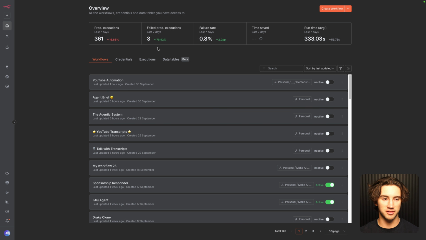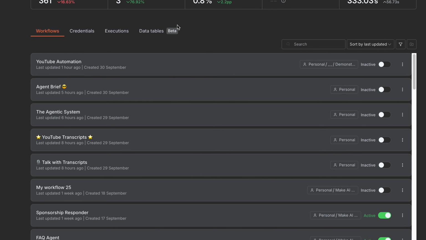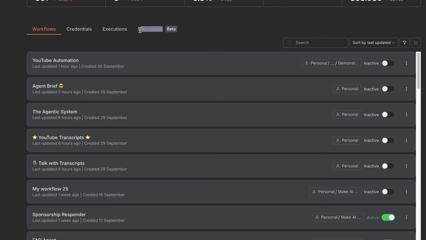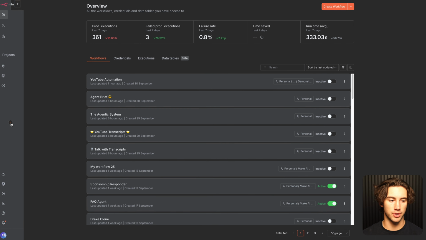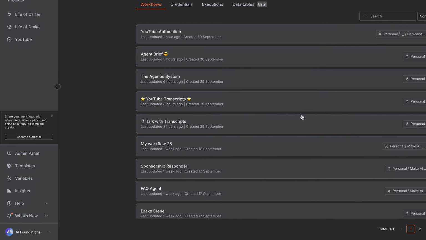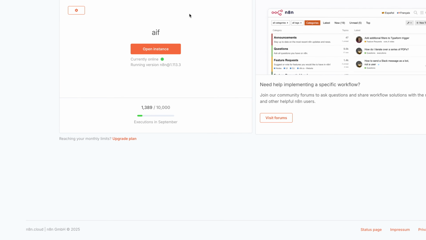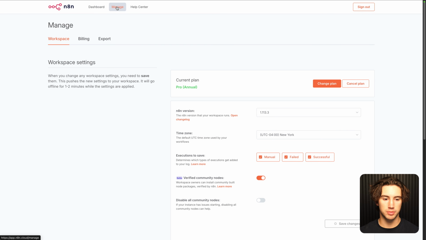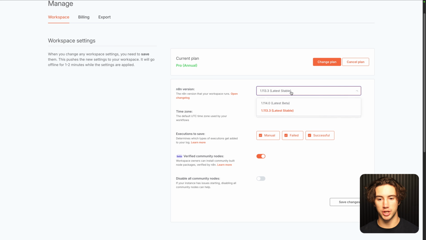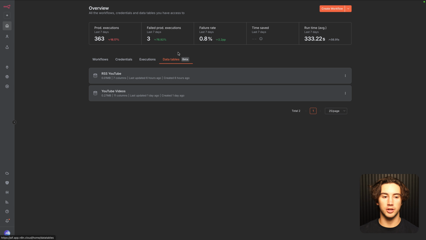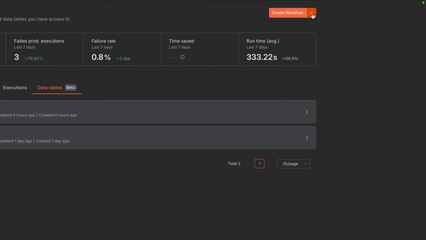Step number one in all of this is update your n8n to the latest version so you can get the data tables field right here. In order to do that, you can open up your sidebar, go to the admin panel. When you're in the admin panel, go to manage. And here, where it says n8n version, make sure that you're on the latest stable. After you've done that, we can go to data tables and we can create our database, the thing that we're going to be sending all of the YouTube information to. And I'm going to click in the upper right-hand corner.